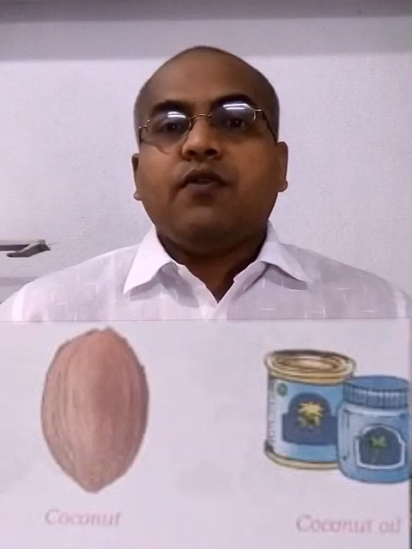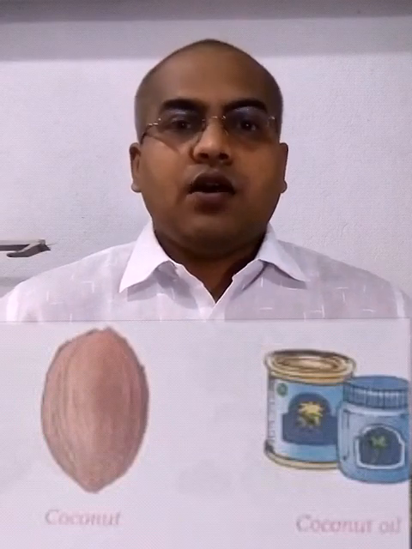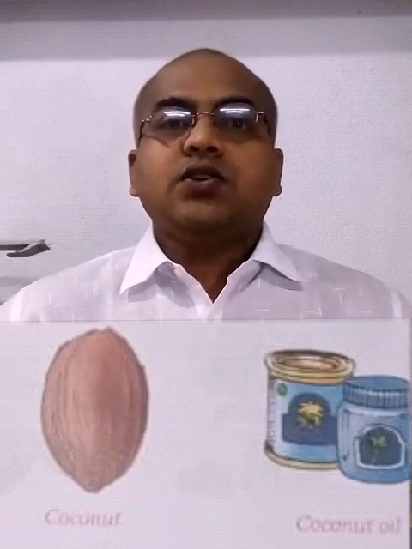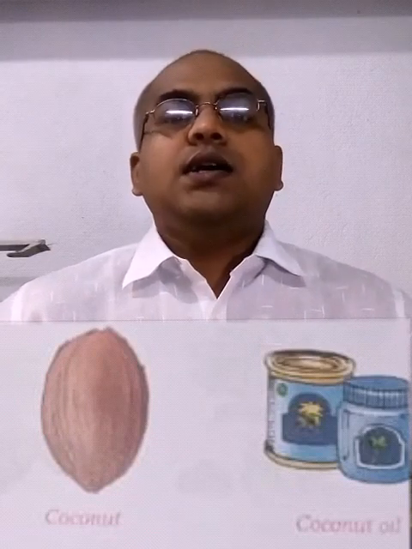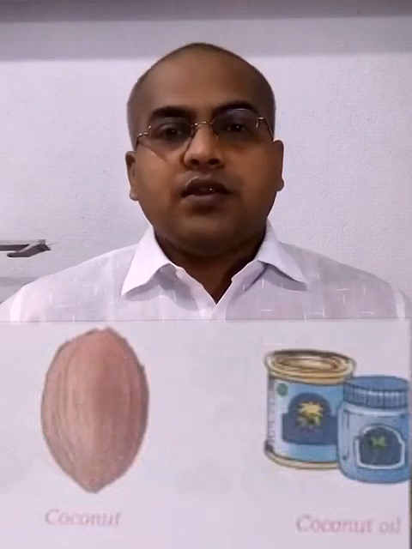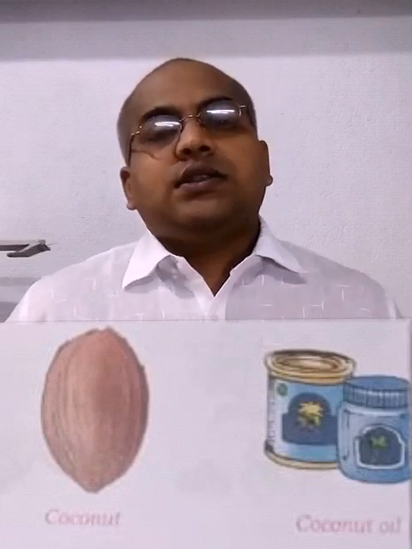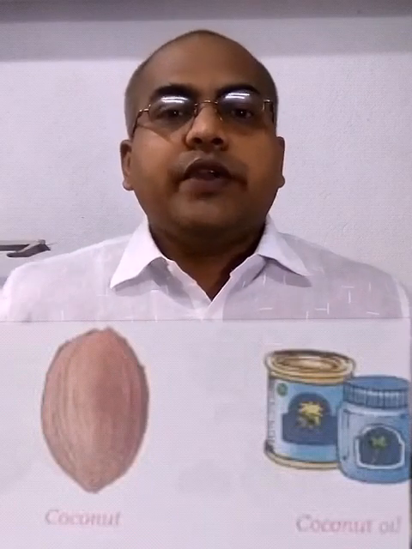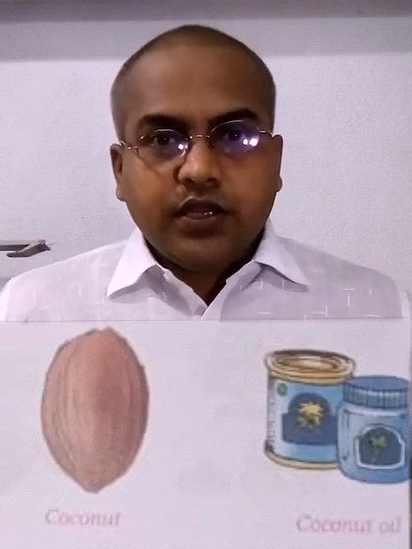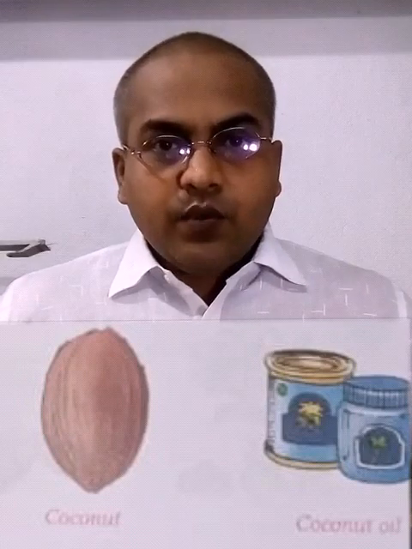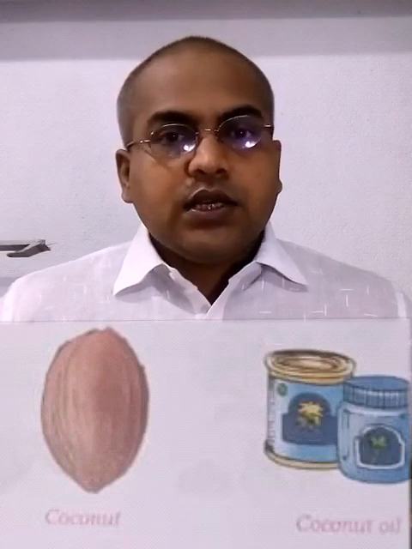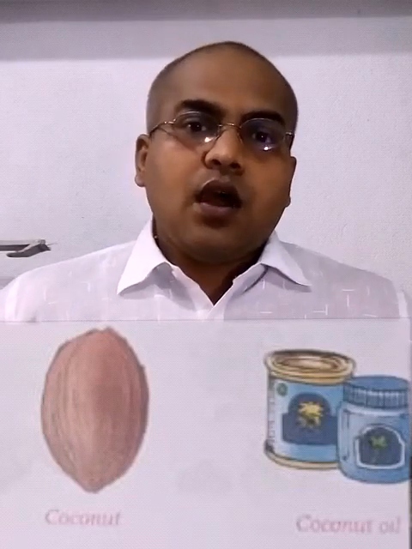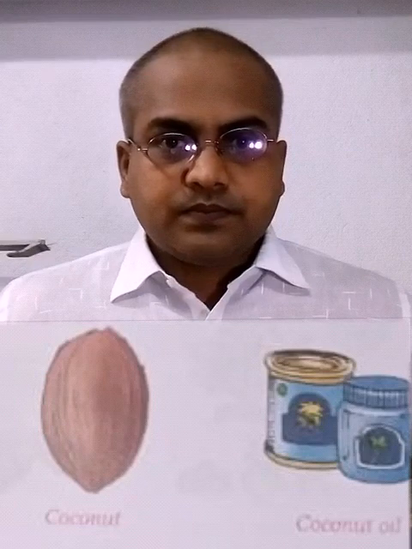The next type of oil is sunflower oil, and as the name suggests, we get this oil from where? From the sunflower plant. So class, these are the different types of edible oil which we get from plants. The first one is mustard oil, the second one is coconut oil, the third one is sunflower oil, and the fourth one is groundnut oil.